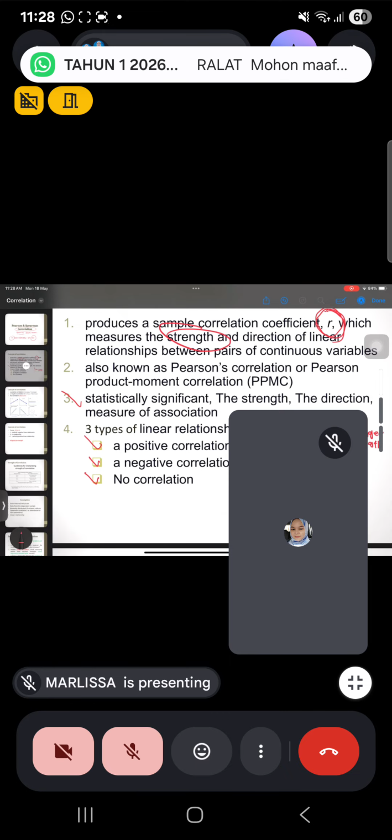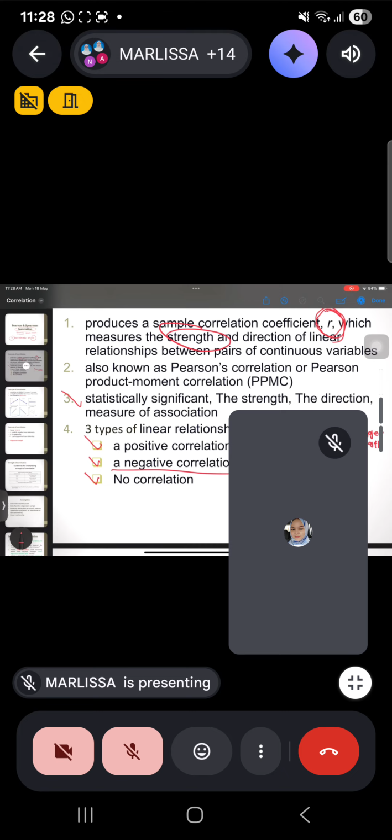Okay, it could be higher value but negative correlation. It could be lower value but positive correlation. It could be anything. Sometimes it will be like negative, maybe 5.8 something.